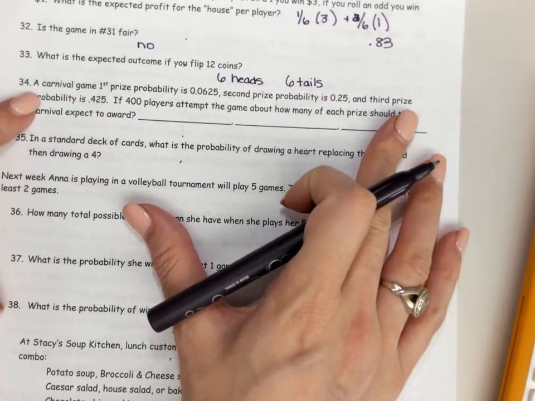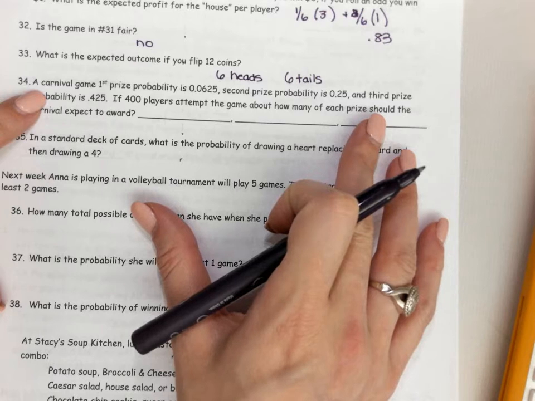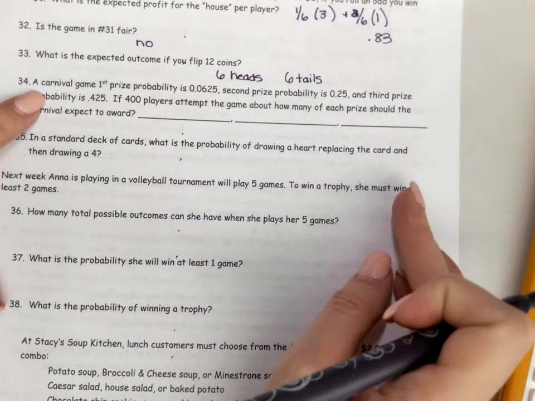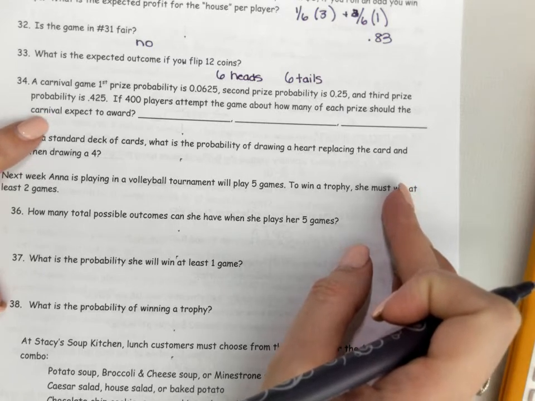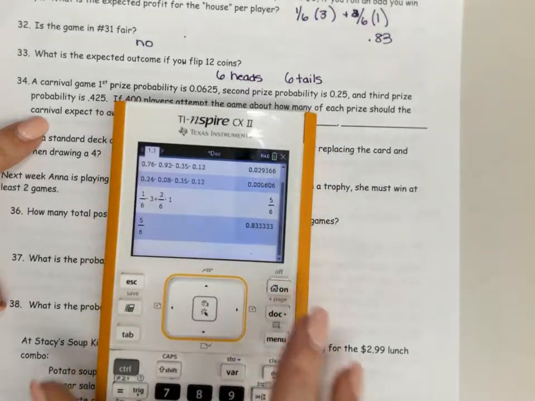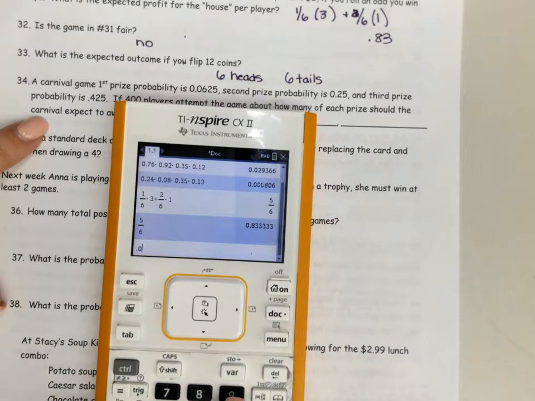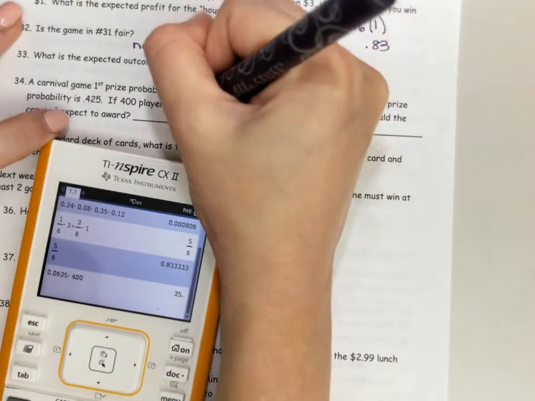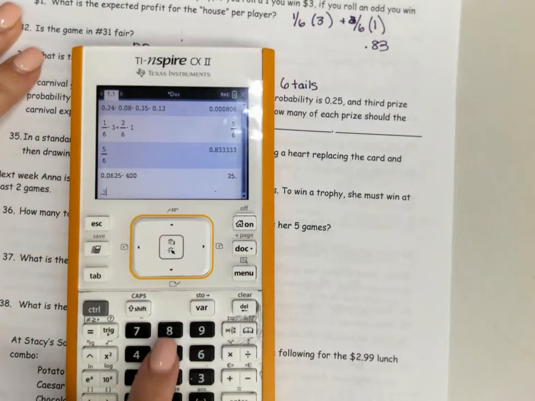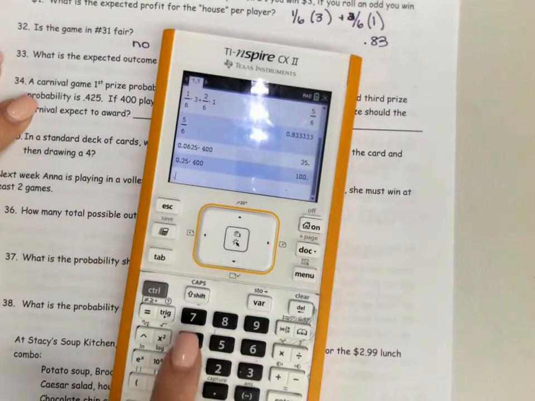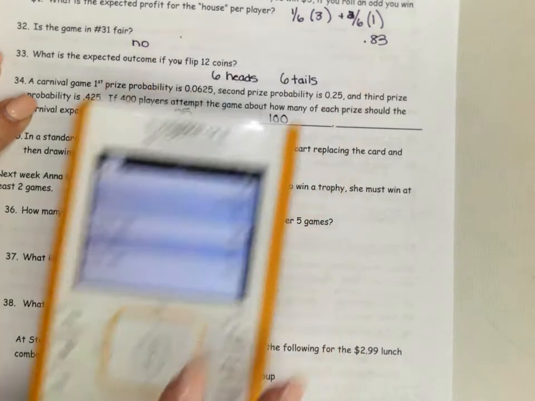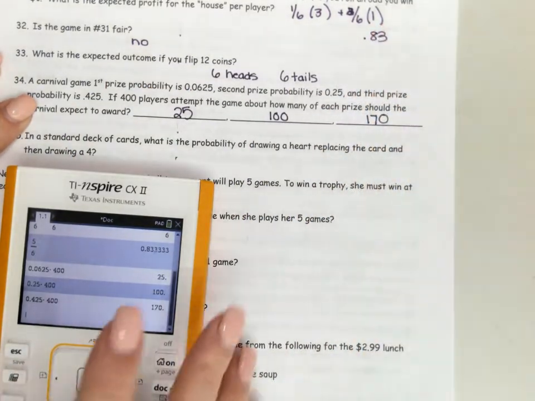A carnival game's first prize probability is 0.0625, second prize is 0.25, and third prize probability is 0.425. If 400 players attempt the game, about how many of each prize should the carnival expect to award? So all you do is you take the probability, so 0.0625, and you multiply by those 400 players. So 25 first prize, 100 second prize, and 170 third prize.